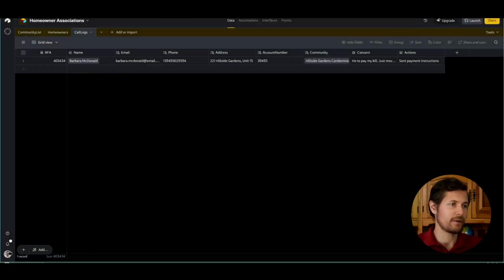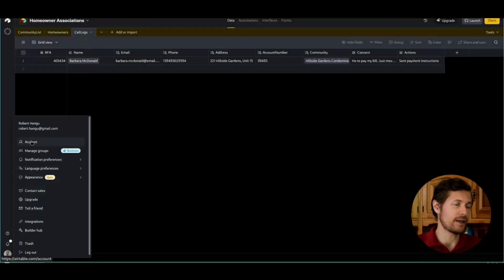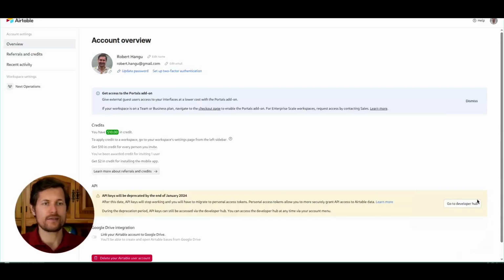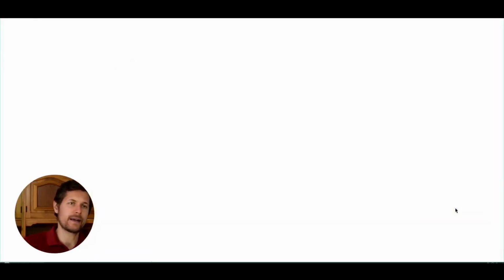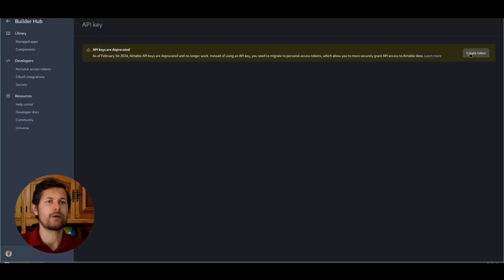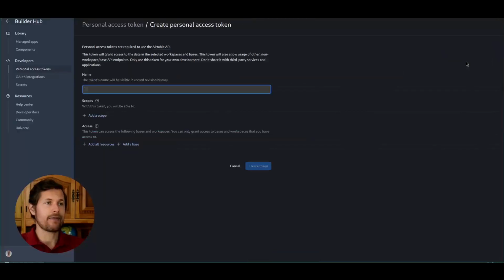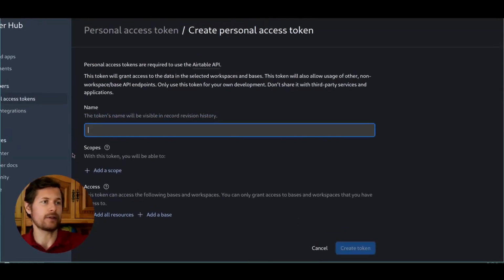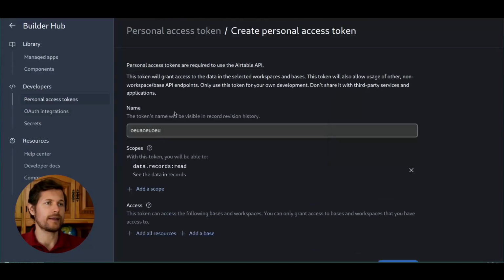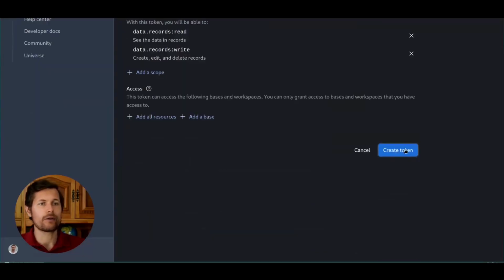my Airtable table. I click my profile pic down here and I click on account. Now here there's this button, go to developer hub. I click it, and then here API key, create token. I click there, and now I have the possibility to create a new token. See up here, I click the button create token, and then here I have to specify the name of the token, the scopes, which will be data read and data write, and then I create the token.